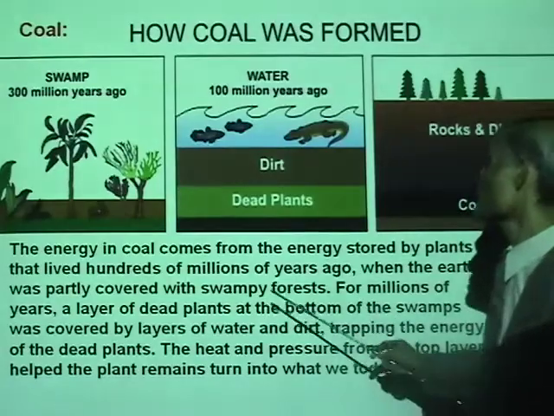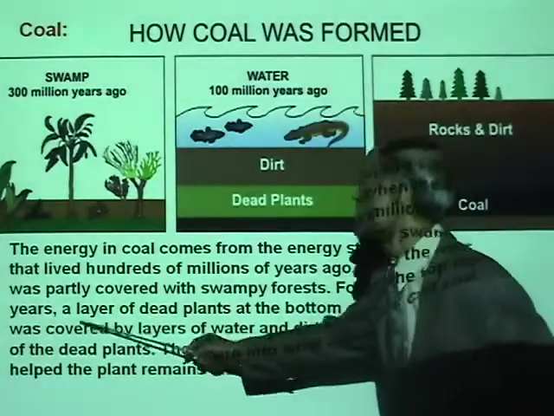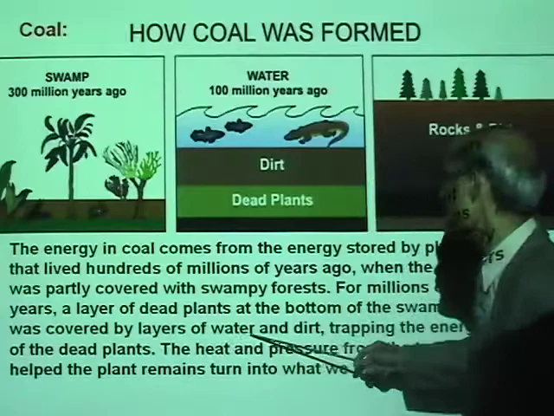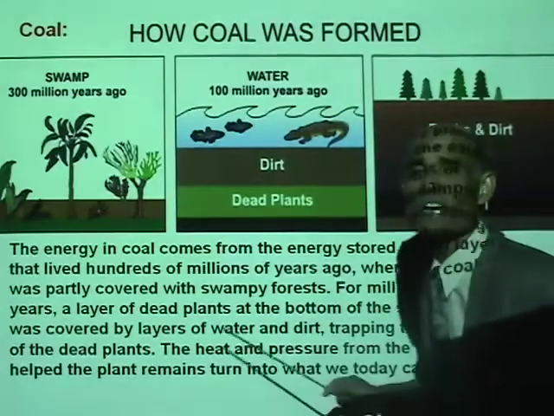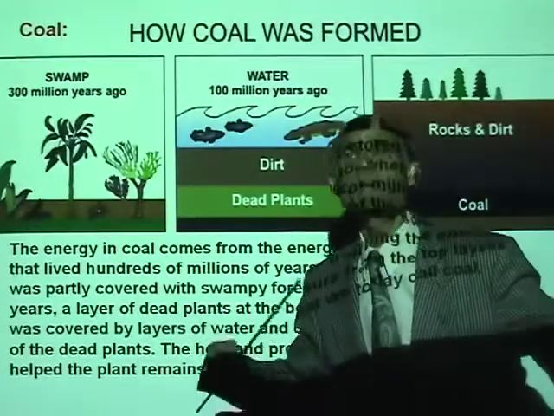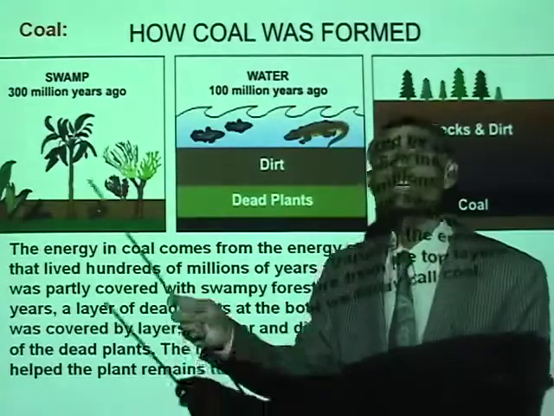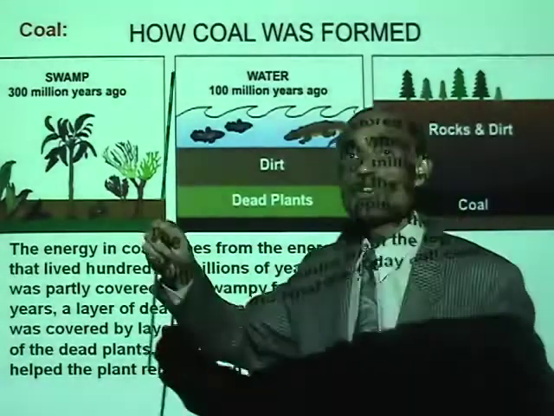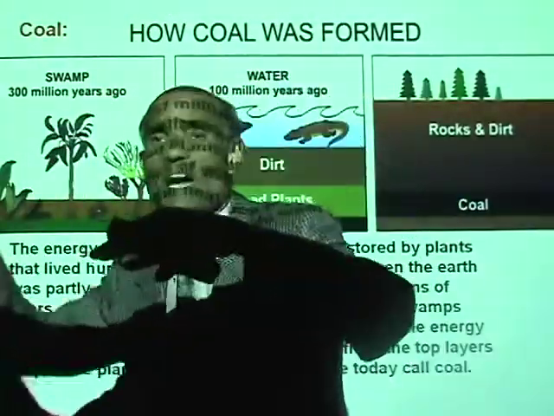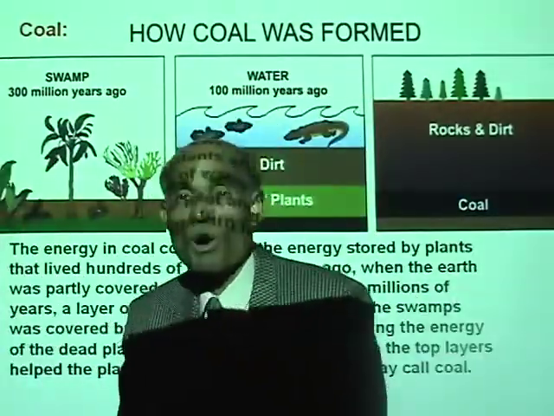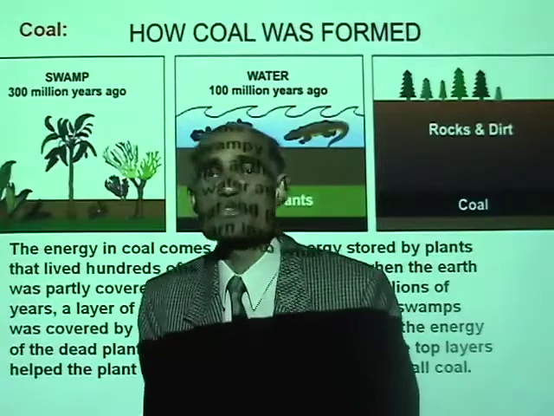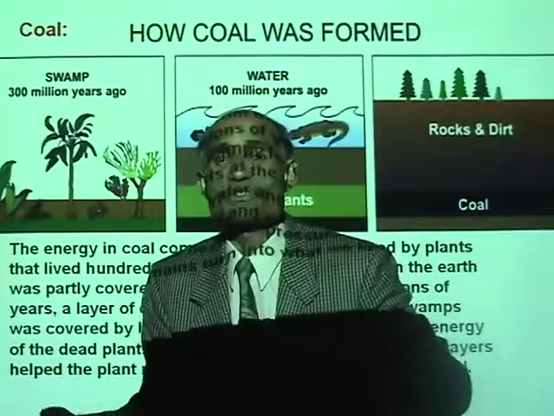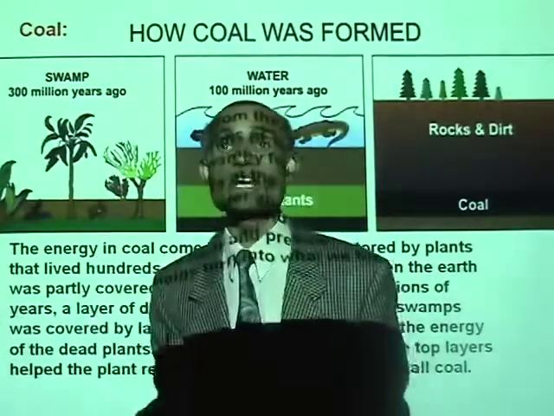Now, these swamps were buried and covered by layers of water and dirt as a result of millions and millions of years of change on the surface of the earth. When you pile up mud and dirt on top of all these dead plants, the pressure increases and the temperature also increases.